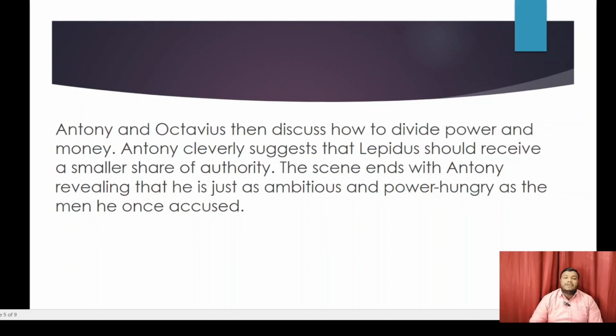Mark Antony became so ambitious. In the beginning of the drama, we had seen Antony was so obedient, he was very good in nature. But when we come to this scene, after the death of Julius Caesar, Antony also became so ambitious. So the change of Mark Antony's behavior is very much clear from Act 4, Scene 1.